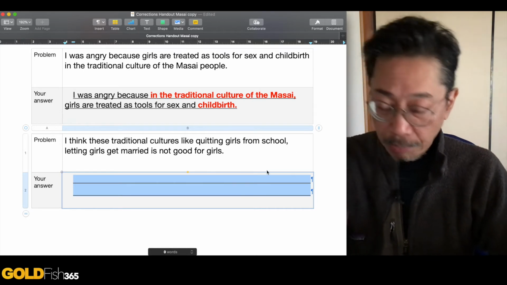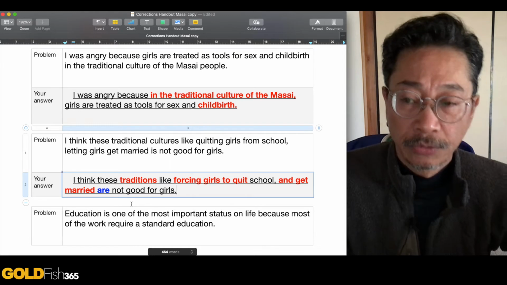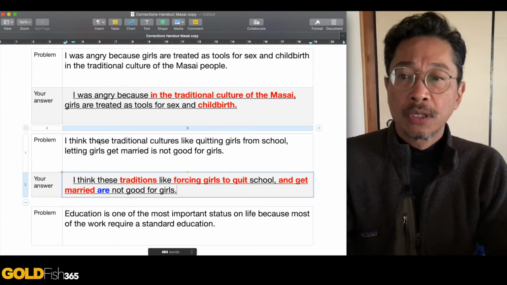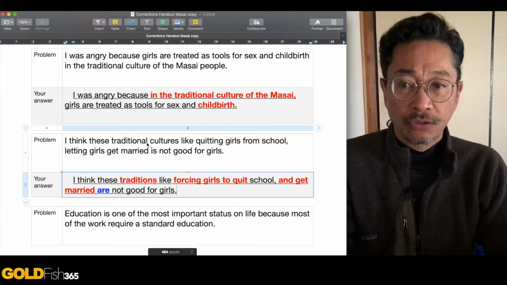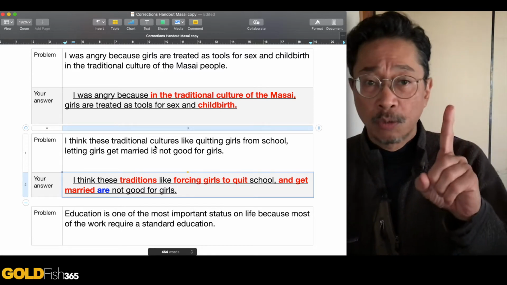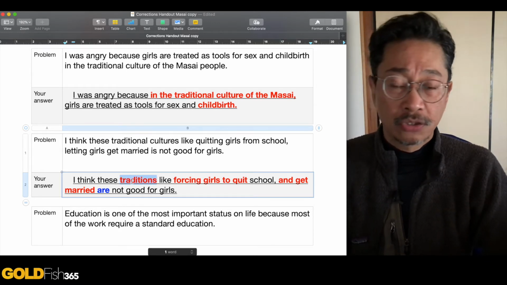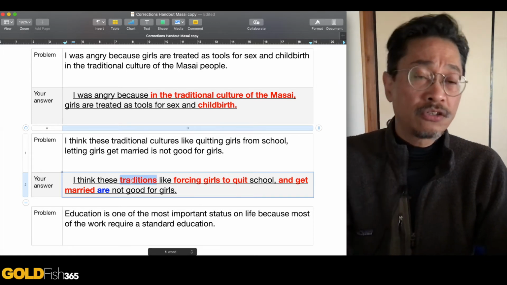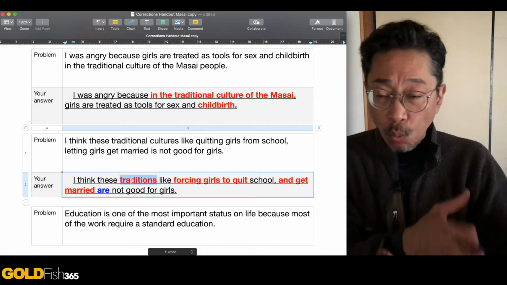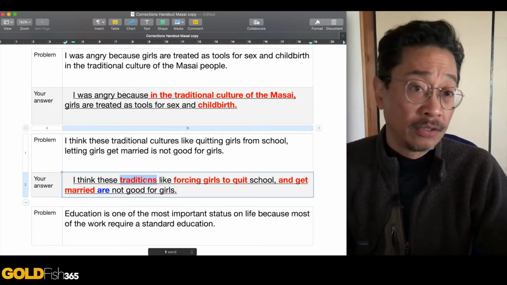Okay, so let me paste my answer here. This is what would be correct, okay? Number one, these traditional cultures, okay? You don't want to say these traditional cultures because we're only talking about one culture here, Masai culture. So probably better for you to actually just talk about this tradition or these traditions within one culture, okay? So instead of saying cultures, traditions.